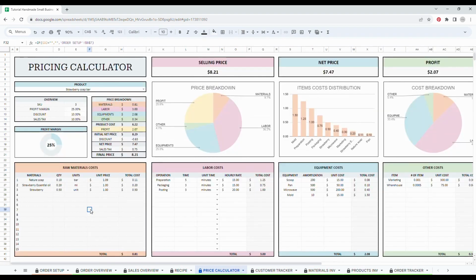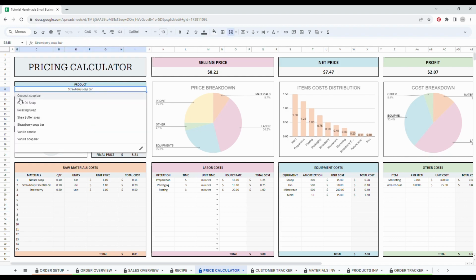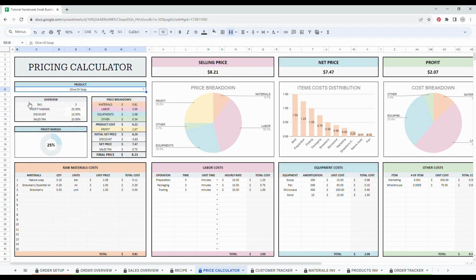So now let's have a look at the price calculator tab. This tab will help you get a clear vision of your product cost breakdown. So the first thing you will have to do is simply use the drop-down menu to select the product you want to check out. So let's say I want to see the olive oil soap, our previous example.